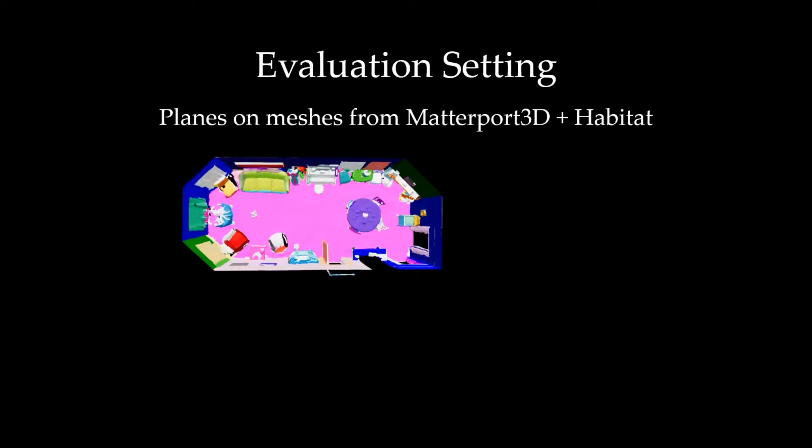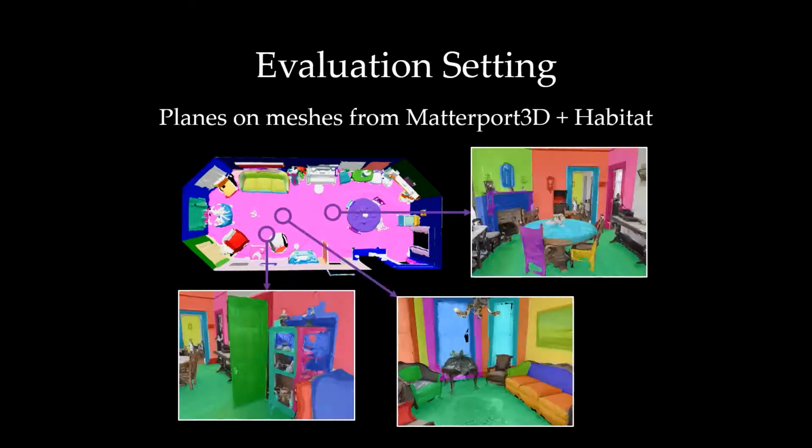We generate a dataset specific for this task. We fit ground truth planes on multiple 3D meshes using semantic labels to constrain the planes. We sample camera pairs to contain sparse views with an average of 21% overlap in each camera pair.